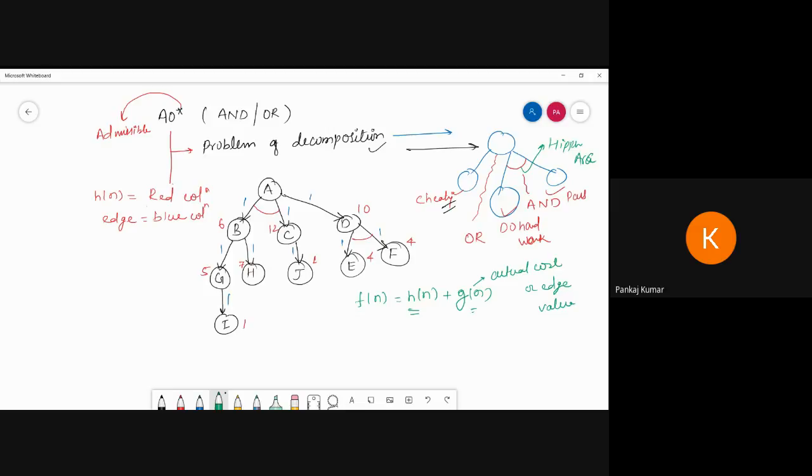So now see, in A star algorithm, g of n, what I am writing, is the actual cost from the starting node to the node. In A star algorithm, g of n is equal to the actual cost from the starting node to that point of node. But here g of n is only the actual cost of the edge.